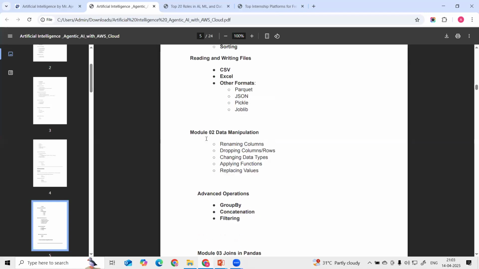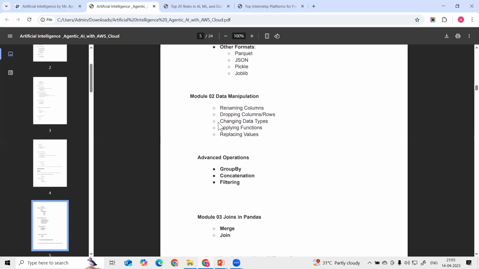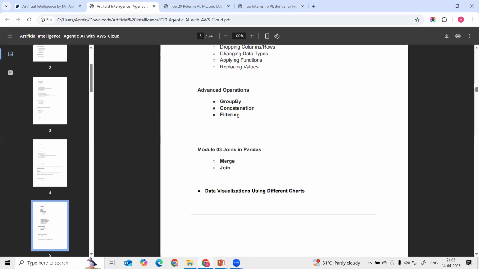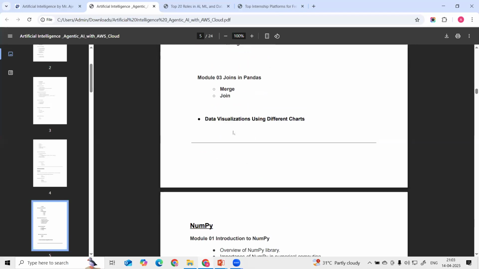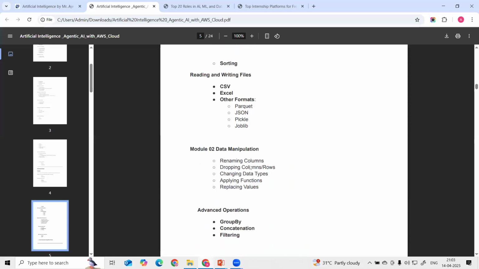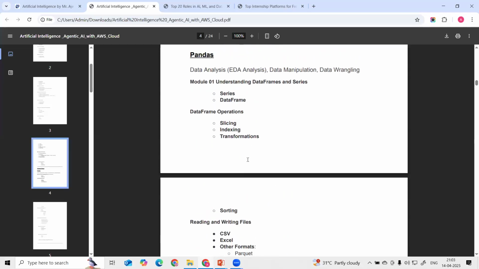And then we perform data manipulation: how we can rename columns, how we can drop a column, how we can create new columns, how we can change the data types, and apply different functions. Then we perform advanced operations like group by, concatenation, filtering, merge, join. And then we are going to see data visualization with different charts also. So this is how we are going to complete pandas in advanced Python.